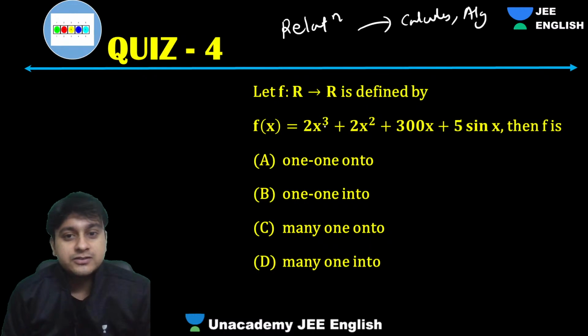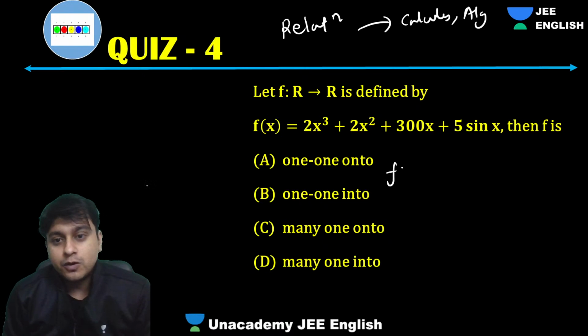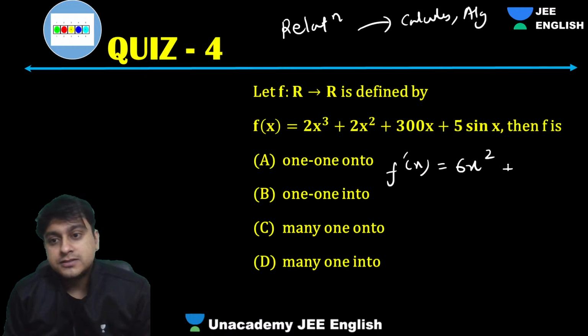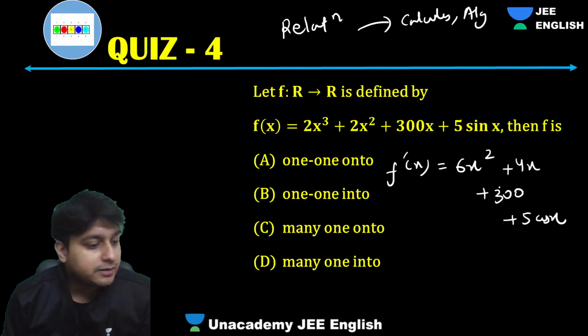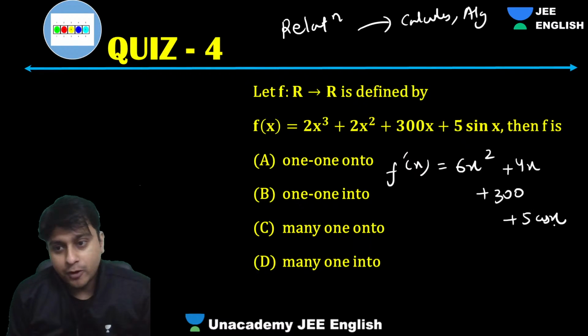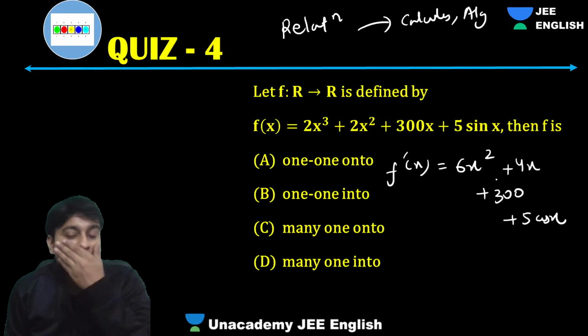This is the function over here, so I am just differentiating it. So what is my f dash of x coming out? Can I say it will be 6x squared plus 4x plus 100 plus 5 cos x. So guys, now this is a quadratic plus trigonometry, right? So this is a problem. This can be plus or minus. Quadratic we can see. So let's make this part positive.